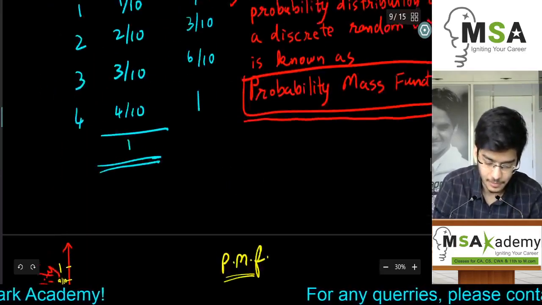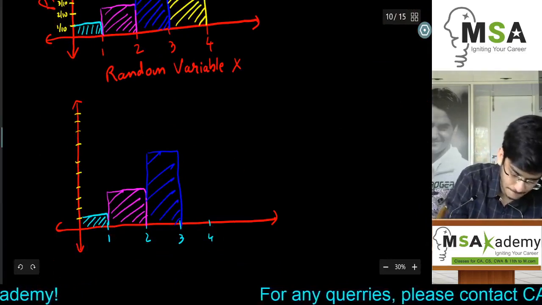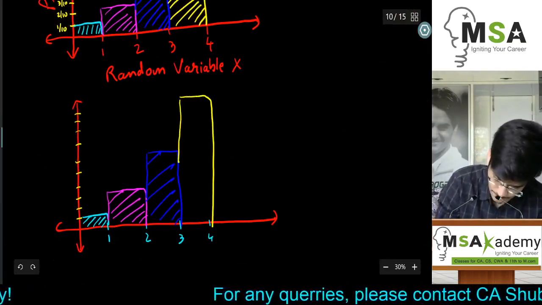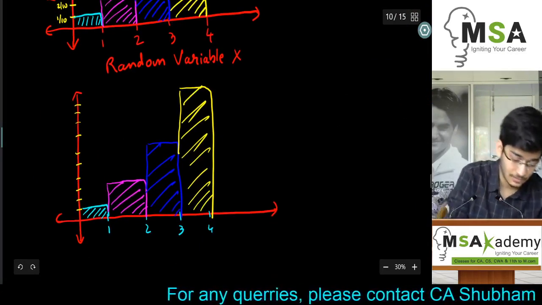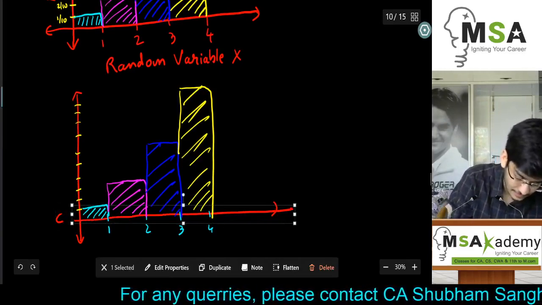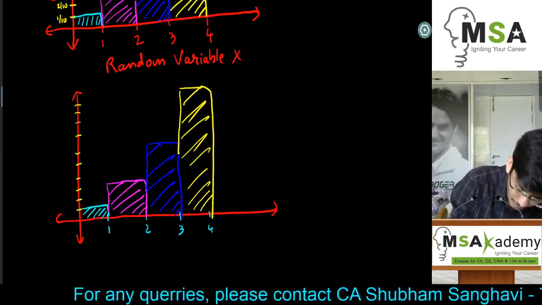And the last value will be 1. So this function, basically this graph, this line, let me just draw the line.